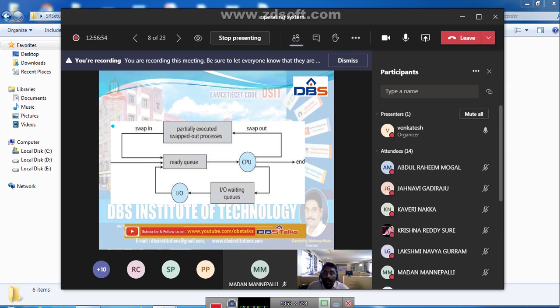That means again it will complete 50% of the execution. That is nothing but context switching. Context switching is nothing but moving a process from the CPU to the ready queue. Whenever one process is executing on the processor and another process comes with a higher priority, the system automatically saves its continuation and it goes to the ready queue. After that, when it comes back to the CPU, it will resume its execution. That we can call context switching. So this is the process scheduling representation.